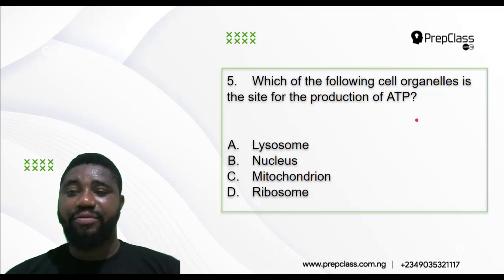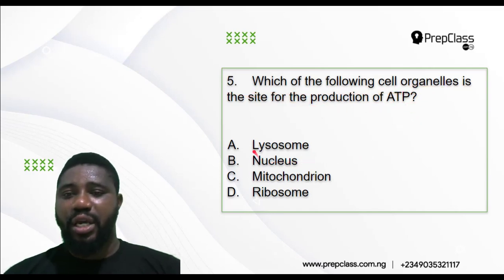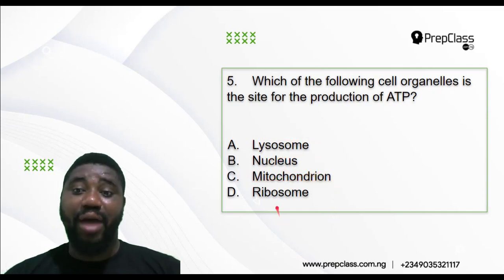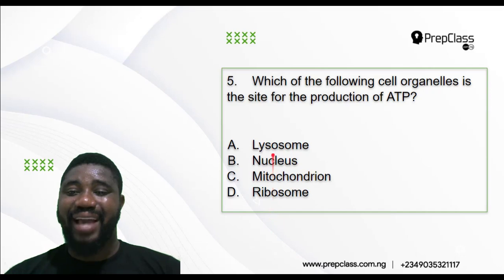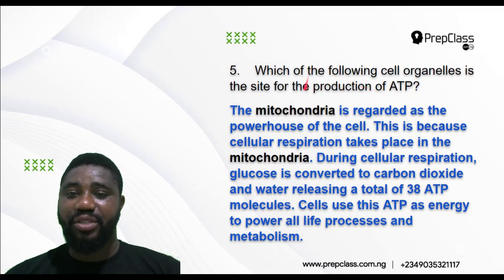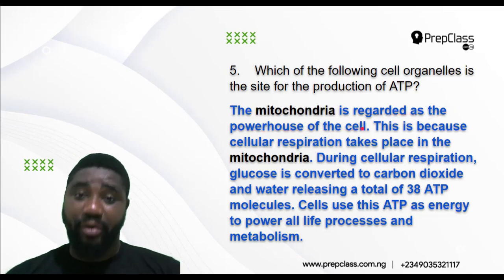Question 5, and I believe the last for today. Which of the following cell organelles is the site for the production of ATP? ATP, adenosine triphosphate. Is it a lysosome? Is it a nucleus? Is it a mitochondria? Is it a ribosome? Which one is the site for production of ATP? So I said here that the mitochondria is regarded as the powerhouse of the cell. So the correct answer is mitochondria.